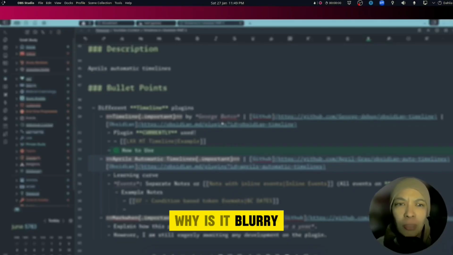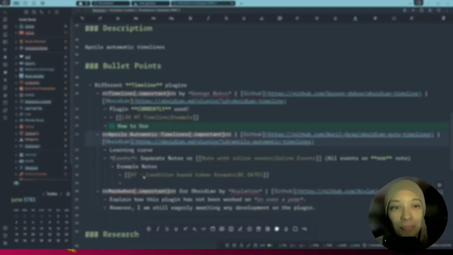Hi. Why is it blurry? Am I missing something? I don't know what's going on.